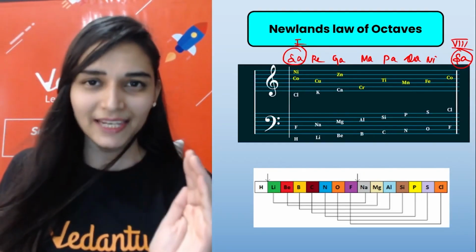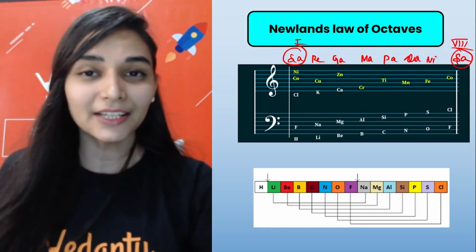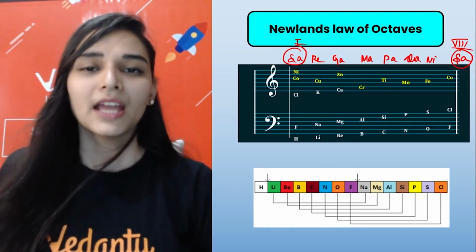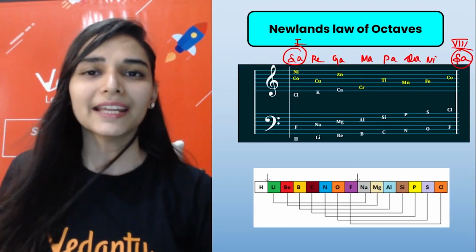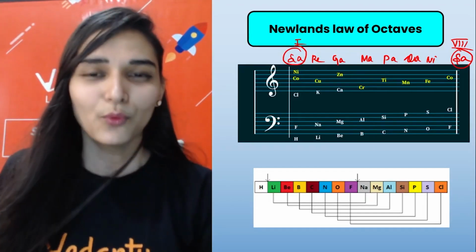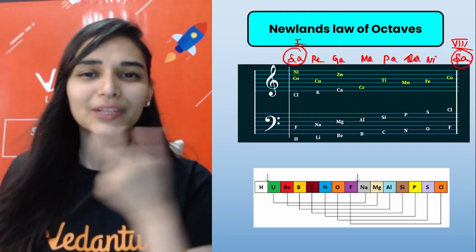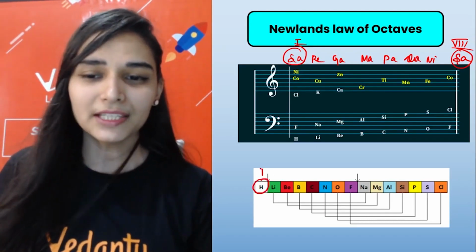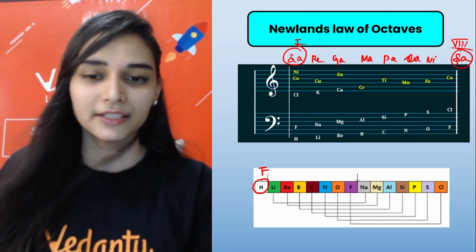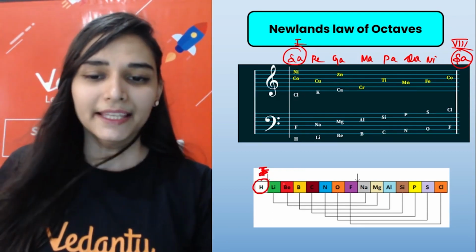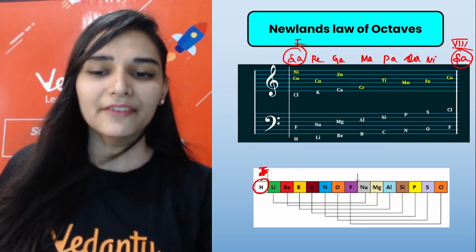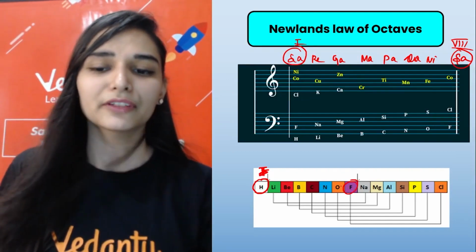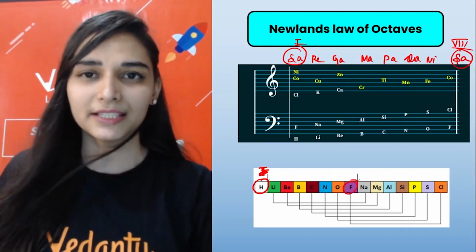I will take the elements and arrange them in increasing order of atomic masses. Then he observed that every 8th element had properties similar to the first element. For example, if this is the first element, then second, third, fourth, fifth, sixth, seventh, eighth, I have fluorine as the 8th element.